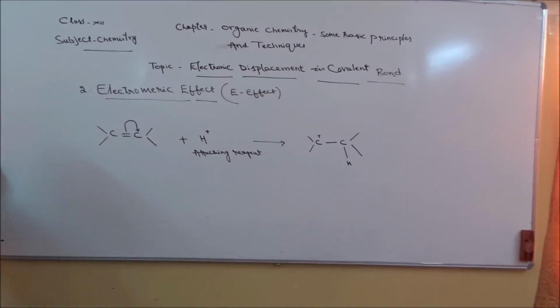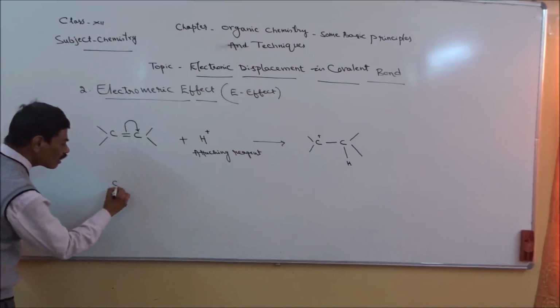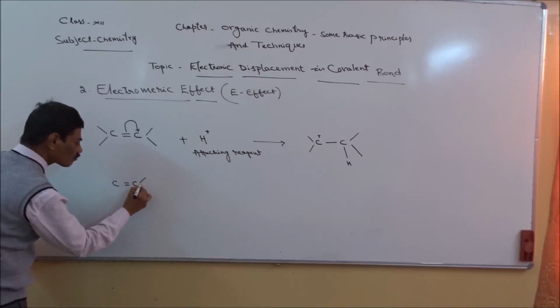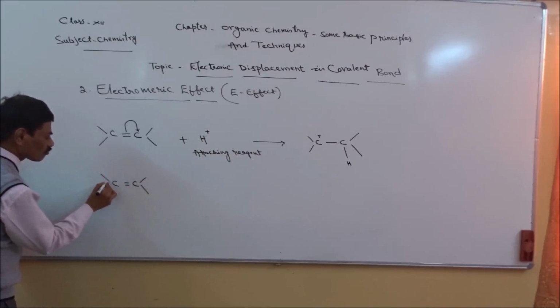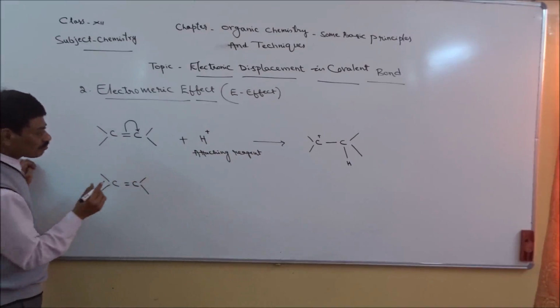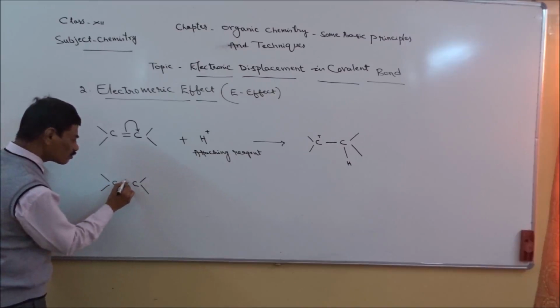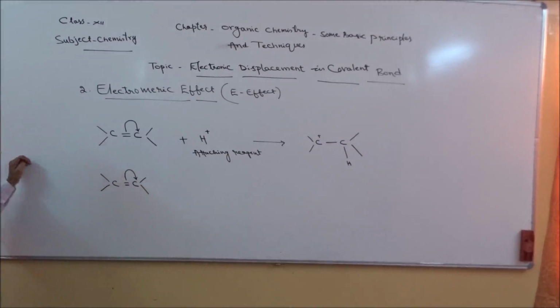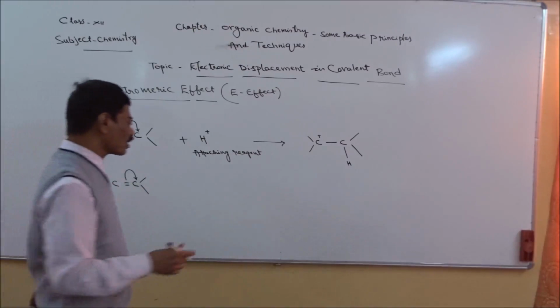Next, in the second type, we are going to have a second attacking reagent. It is like this. So in this case, same thing. Pi electron or one of the two covalent bonds moves close to the carbon, so that will get negative charge, right?